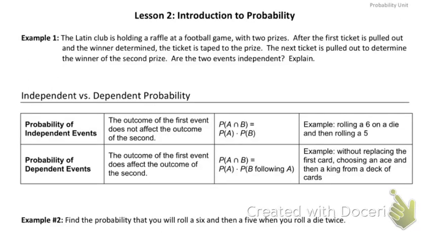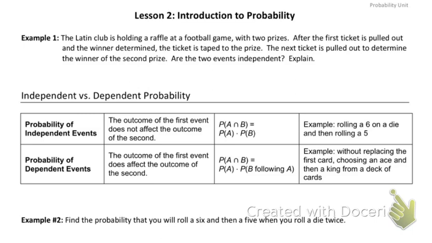We're moving into lesson 2 of our introduction to probability. The lesson before, we talked about simple probability. We also talked about compound probability with independent events. Today, we're going to move on to dependent events, and we're going to get into mutually exclusive and inclusive events on the other side. But we're going to start off with dependent events to get started.